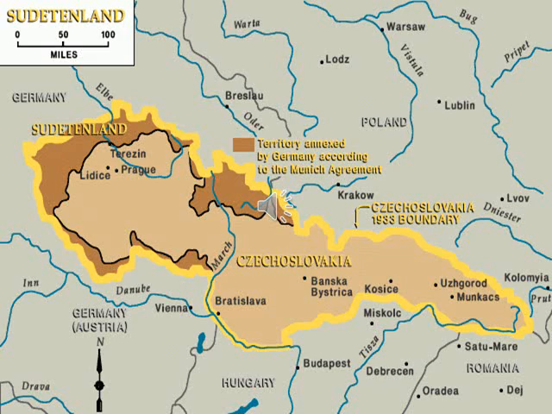Sudetenland is a part of Czechoslovakia, but the people in Sudetenland were German speaking. So Hitler invaded Czechoslovakia, and his claim was that the German-speaking people should be united into one nation. He claimed that Sudetenland belonged to Germany, and by giving this reason, he invaded